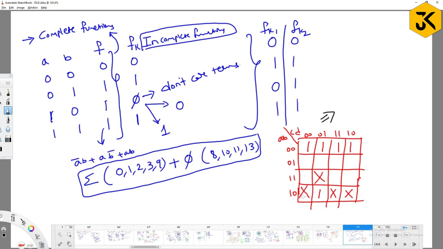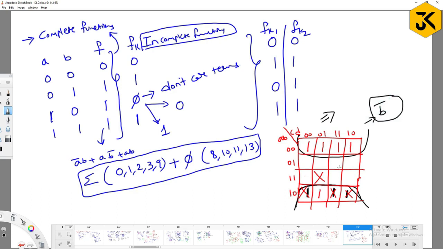If you consider them, in place of this cross mark I am going to consider it as 1, meaning that don't cares I may consider as 0 or 1. If I consider 0 or 1, what can I do? I can combine this as 1, or not? Yes. So I got a maximum of 8 terms. If I combine a maximum of 8 terms, what is the output you are going to get? B bar.